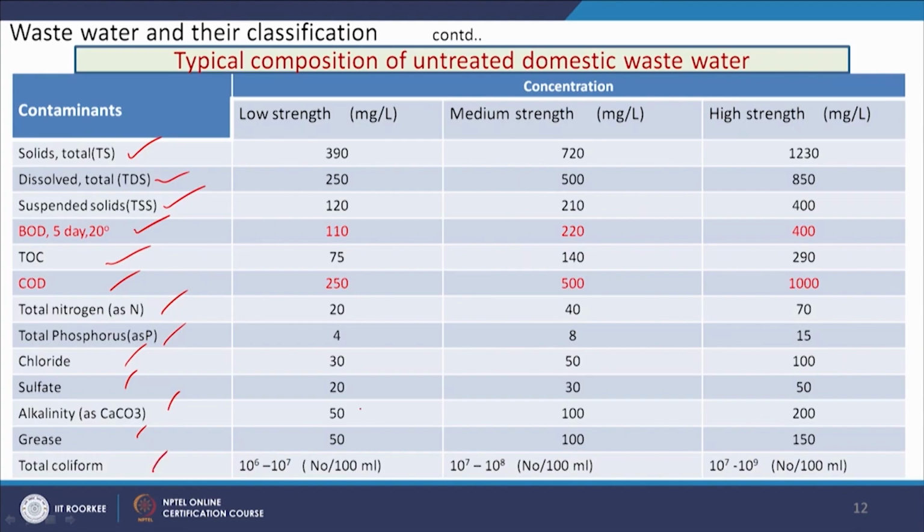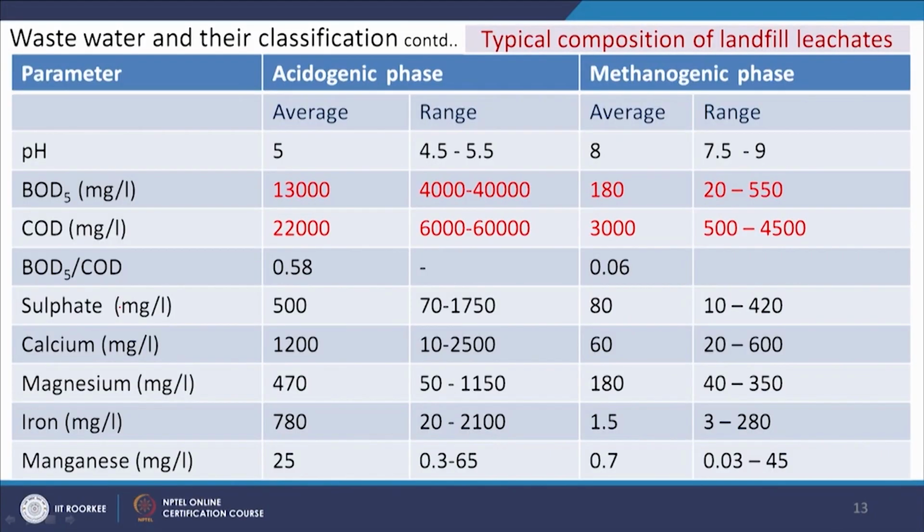And their concentrations can also vary. Some are low strength, some are medium strength and some are high strength, and the concentrations are given in this table. So, that way we know what pollutants are getting entry into the water through what type of sources. Now, if we see the landfill leachates, the parameters are something different. Some metals are there, manganese, iron, magnesium, calcium, sulphate, BOD, COD is also there, pH is also there.